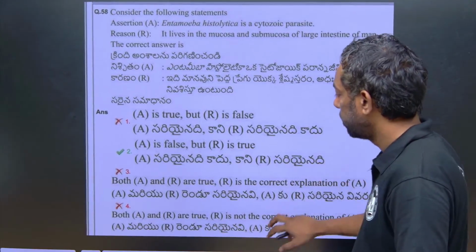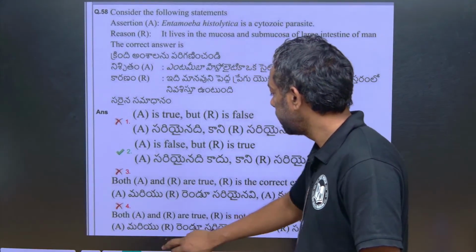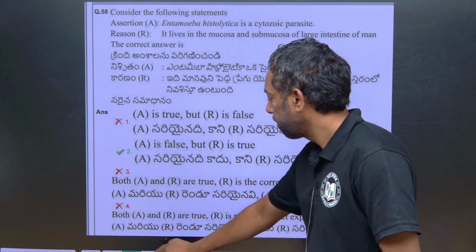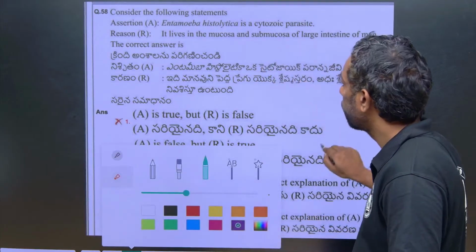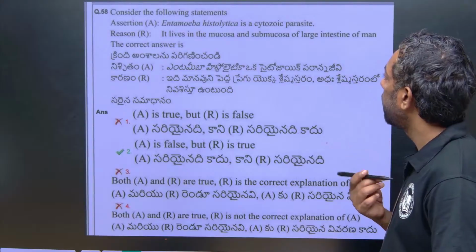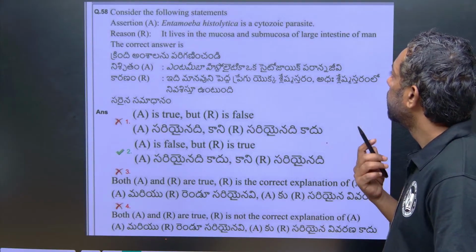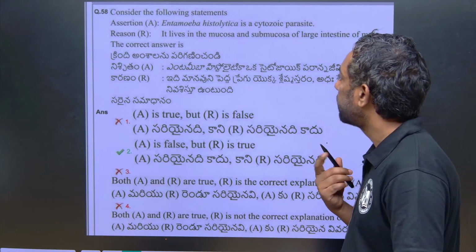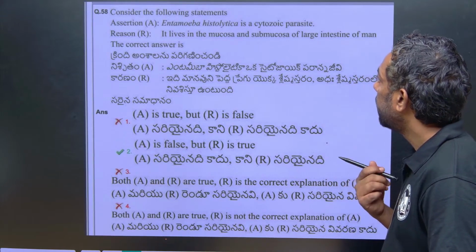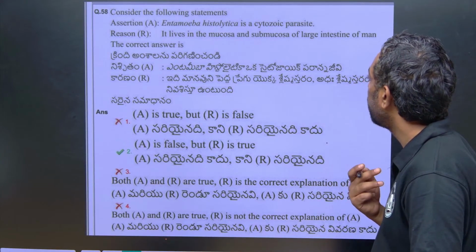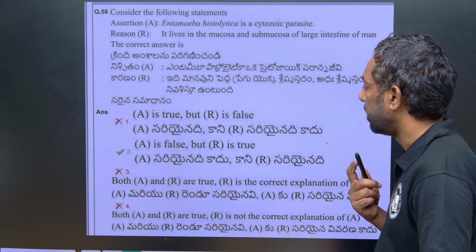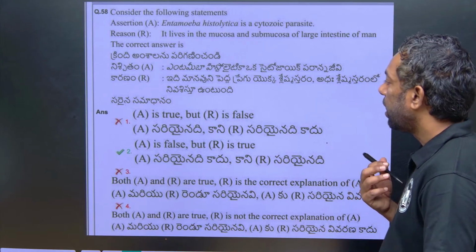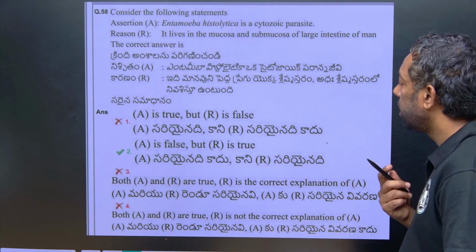Just look into this. Entamoeba histolytica is a cytozoic parasite. It lives in the mucosa and submucosa of the large intestine. A is false and B is true.